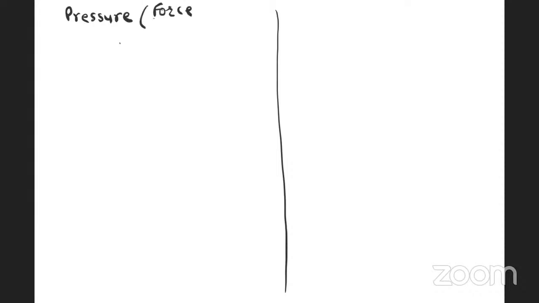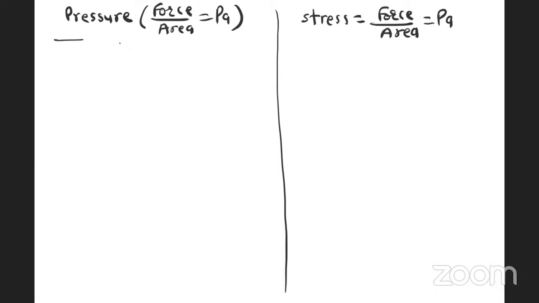Pressure is nothing but force divided by area, and unit is Pascal, Newton per meter square. Stress is also force divided by area, and unit is also Pascal.